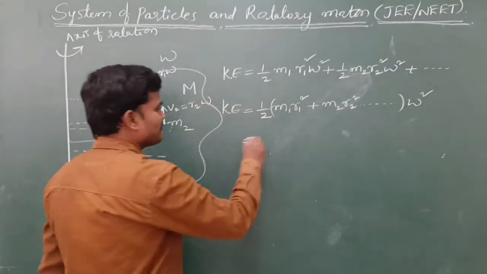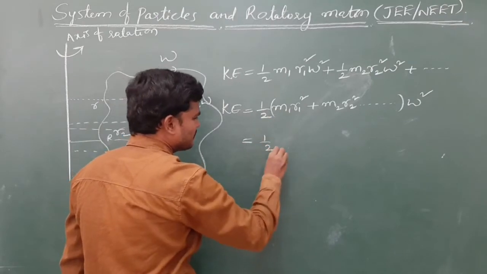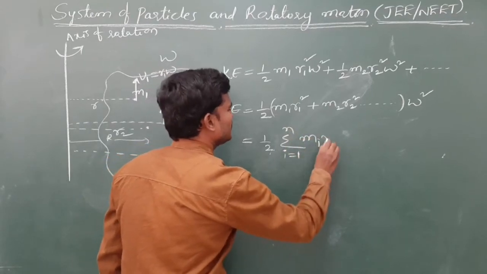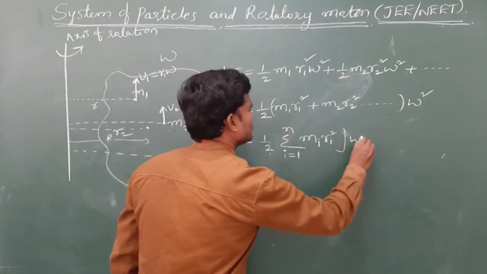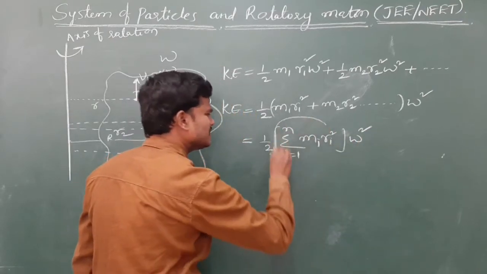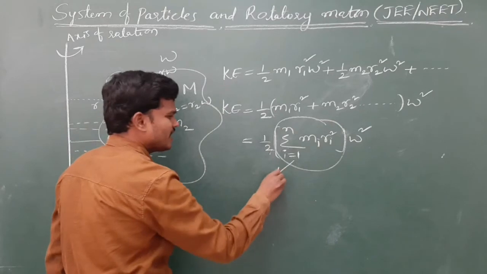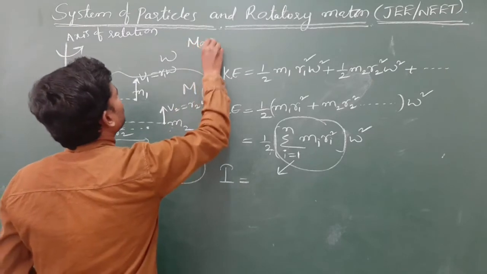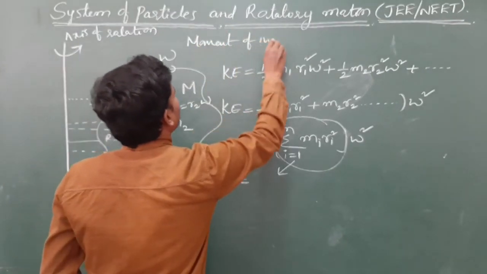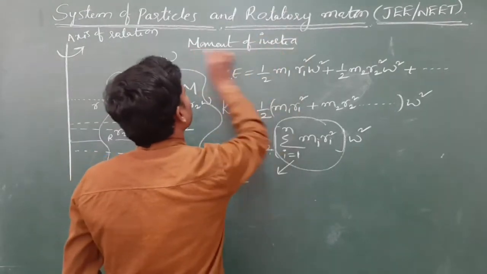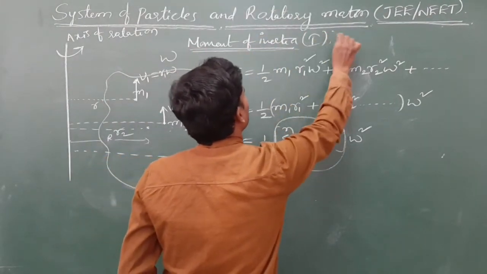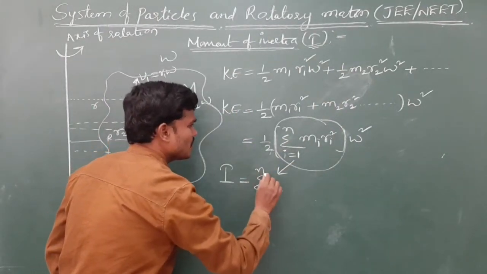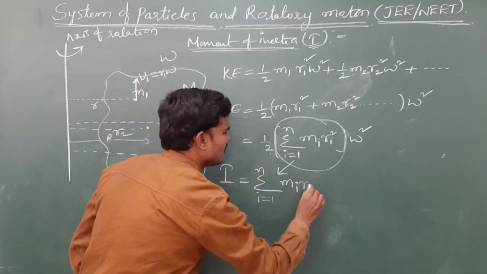But here this term we can replace like this: summation of i equals 1 to n, mi ri square, and this term we can call it I, that is called moment of inertia. So I is called moment of inertia, and we can write it as summation of i equals 1 to n, mi ri square.